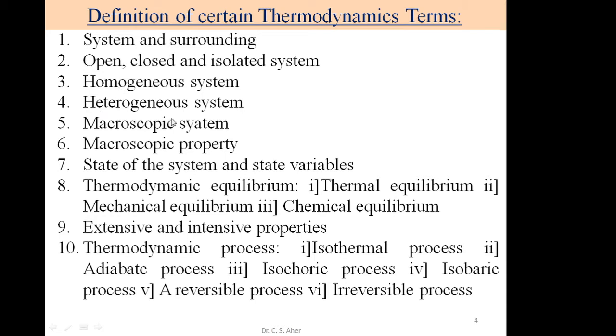Opposite to that is the heterogeneous system. There is a difference between one part of the system and another part, so the system is heterogeneous, different. There is more than one phase. When we consider homogeneous, there is only one phase. In a heterogeneous system, there may be two or more phases.